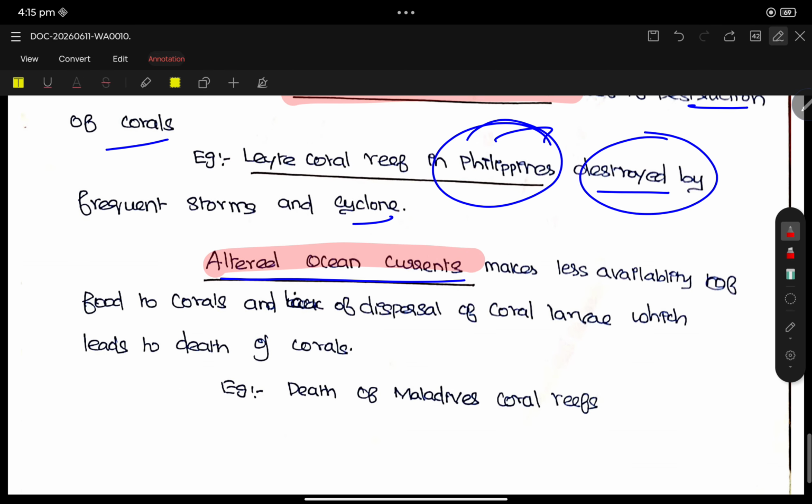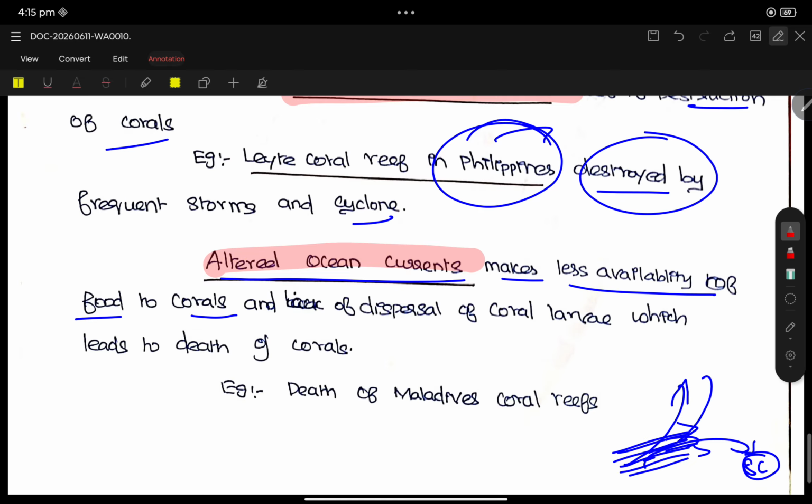Altered ocean currents make less food available to corals, because ocean current is moving water. It brings food to the static coral. If it diverts its direction, then corals will lose food. Then ultimately it leads to death of the coral. Also, lack of dispersal of coral larvae leads to death of corals.